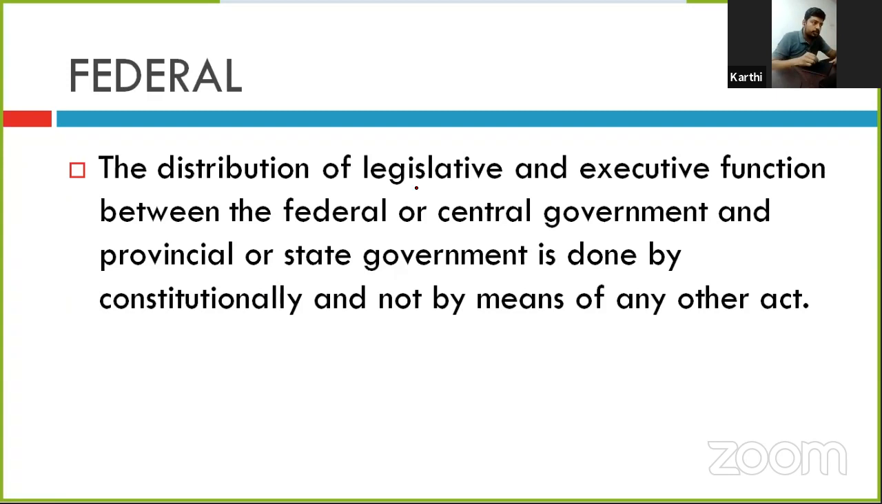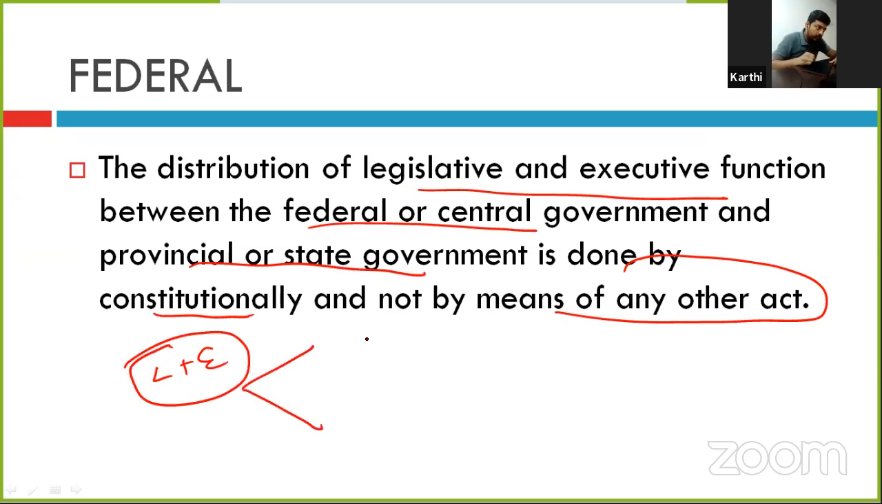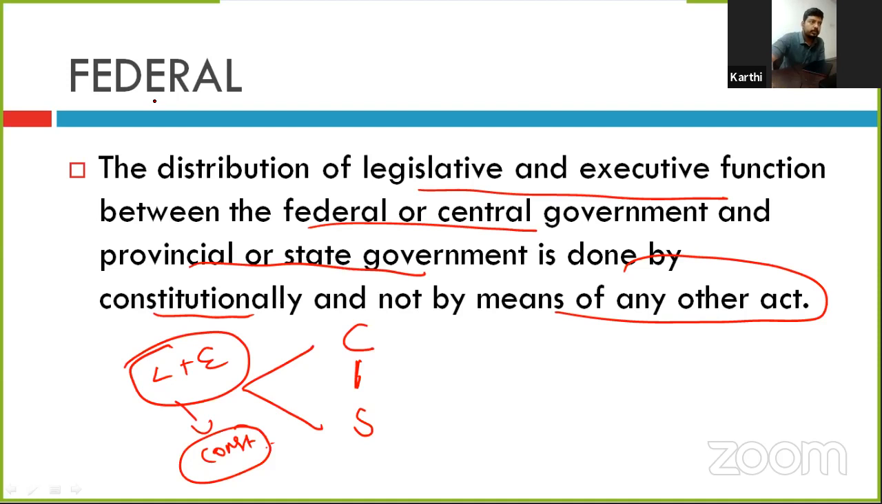Federal means the distribution of legislative and executive functions between the federal or central government and the provincial or state government is done constitutionally and not by means of any other act. That is, the legislative and executive power has been divided between the central government and state government by the constitution itself. It should not be done by parliament or any other body. It should be done by the constitution. That is, federal means division of power between central and state governments. That should be clear first.